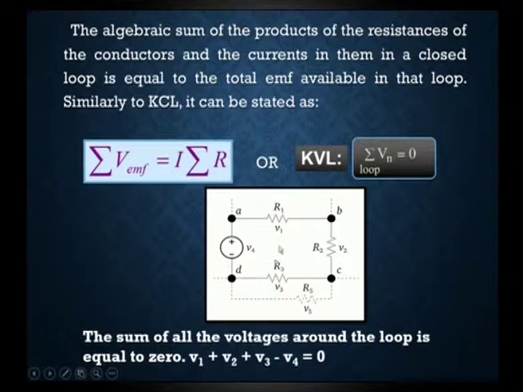So, V1 is taken as positive. Again here the polarities become positive and negative because the current flows from here to here. So this also becomes positive, that is why V2 is also positive, and similarly V3 is also positive. Only V4 is taken as negative here. This sum is equal to 0 as per the definition of KVL.